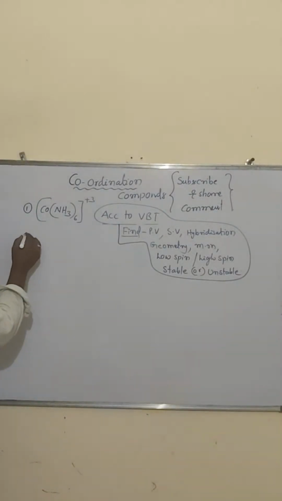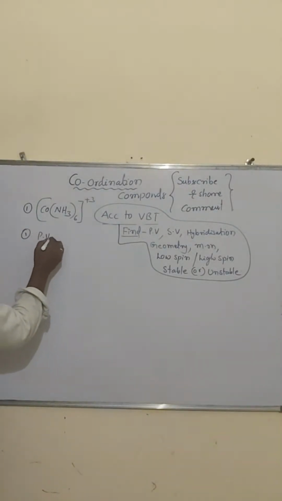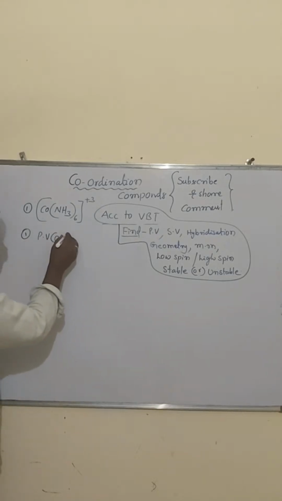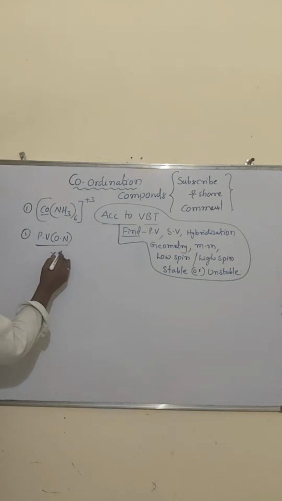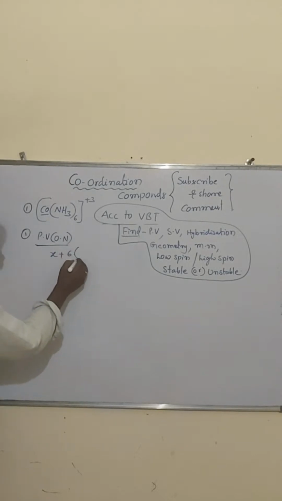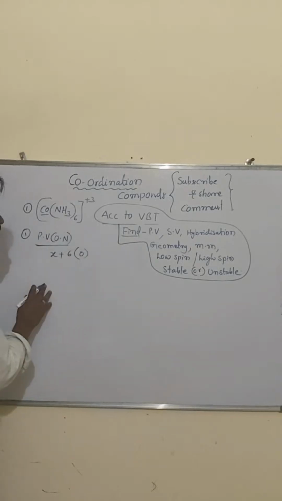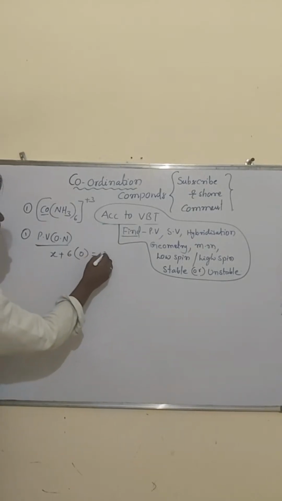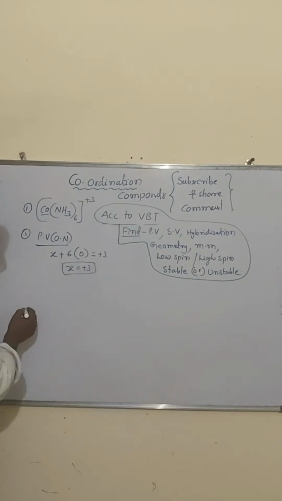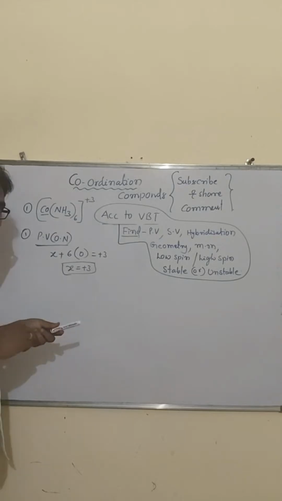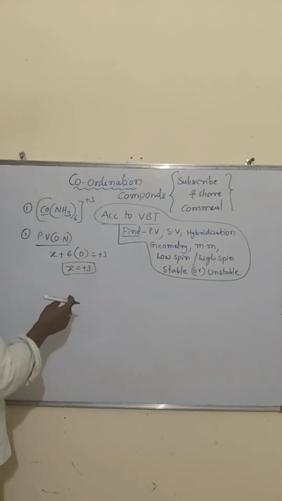So first one I told that primary valency, how to find out. Primary valency is nothing but the oxidation number, right? So how do we find the oxidation number? We take the metal atom as x, plus how many ligands are there? 6 ligands. This is a neutral ligand that you have to take as 0, then x equals +3. So oxidation state or primary valency is equals to +3.